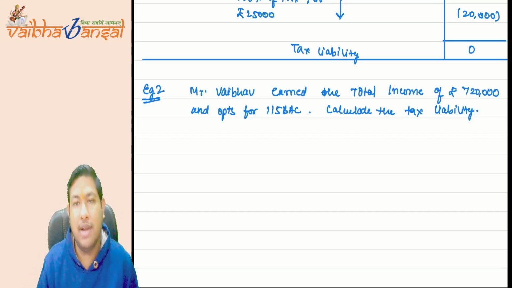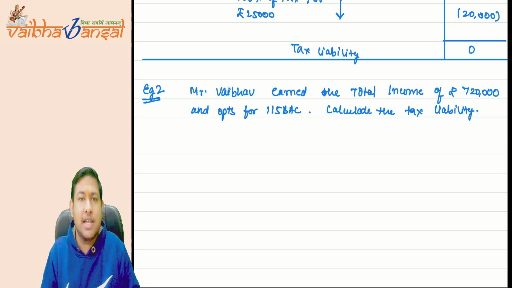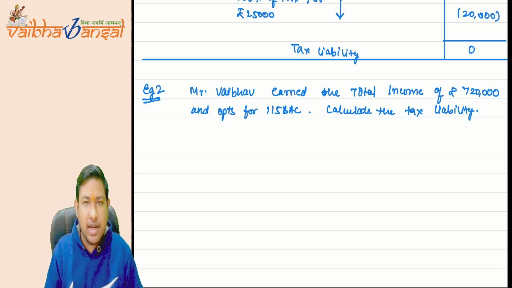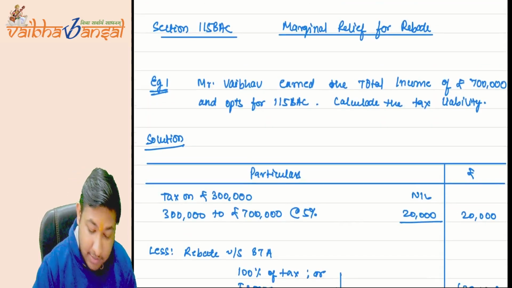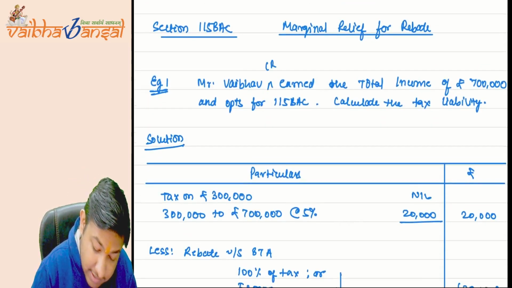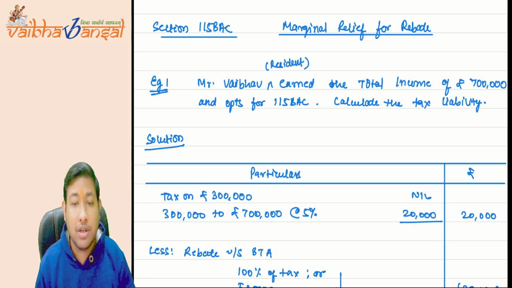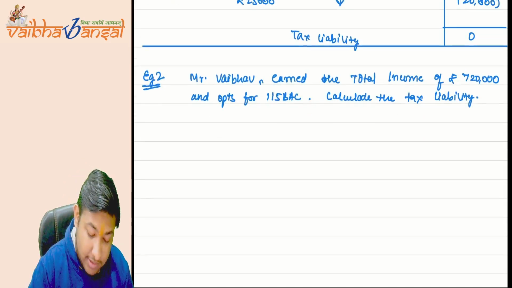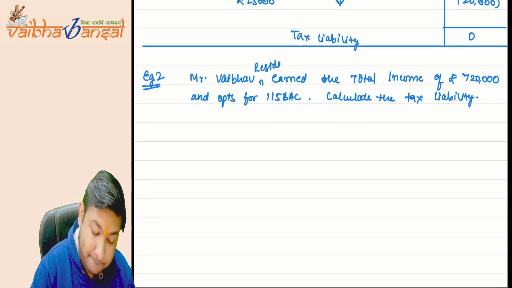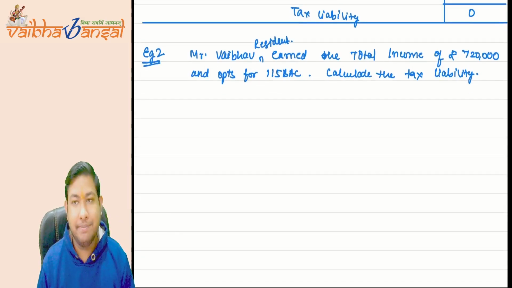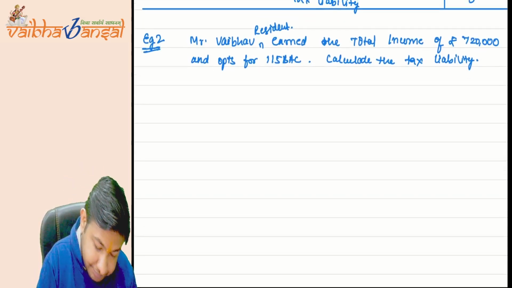And please assume that Mr. Weber is a resident, as above as well, because then only the concept of rebate is applicable. Okay, he's a resident. Now you have to calculate again.